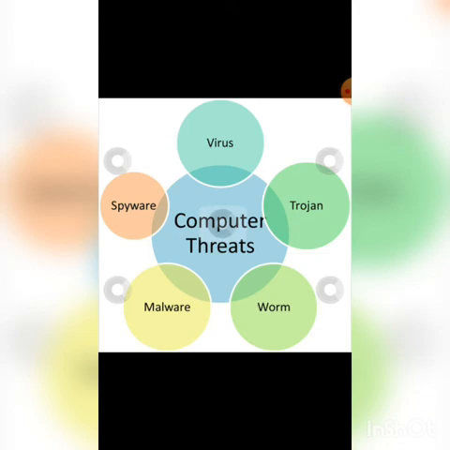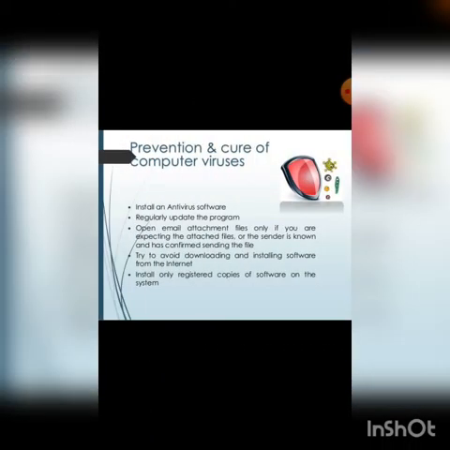Clear? Our next topic is prevention and cure of computer virus. How can you prevent and cure your computer? Install an antivirus software program. Regularly update the program. Open email attachment files only if you are expecting the attached file or the sender is known and has confirmed sending the file. Try to avoid downloading and installing software from the internet. Install only registered copies of software on the system.